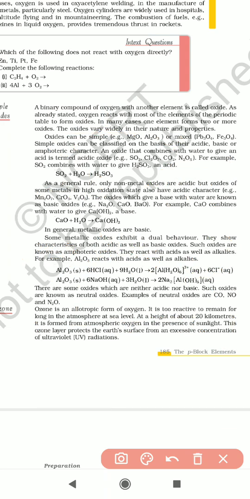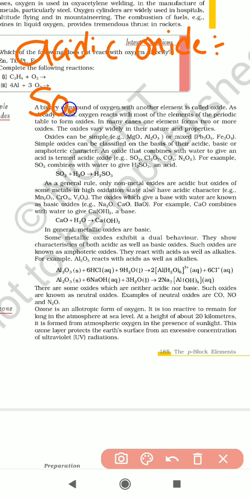Let us see the first one, acidic oxide. For example, sulfur dioxide.